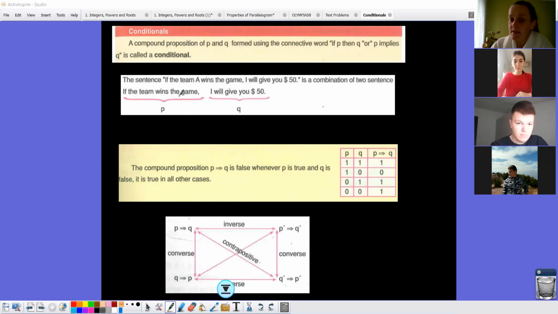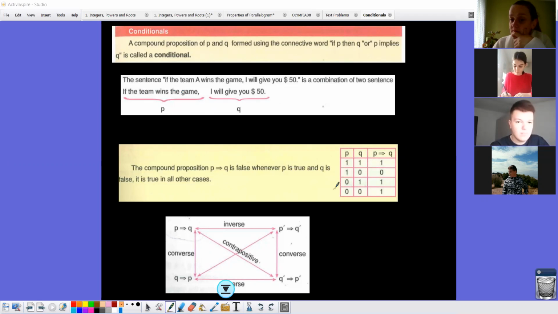If the team wins the game and I am not giving you the money, P is true, but Q is false. Then the conditional will be false, yes? Because I'm not keeping my promise, yes? The team wins the game, but I'm not giving the money.